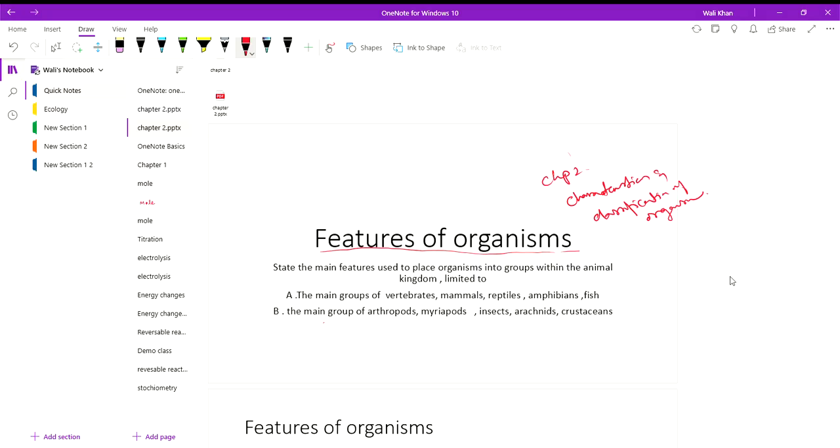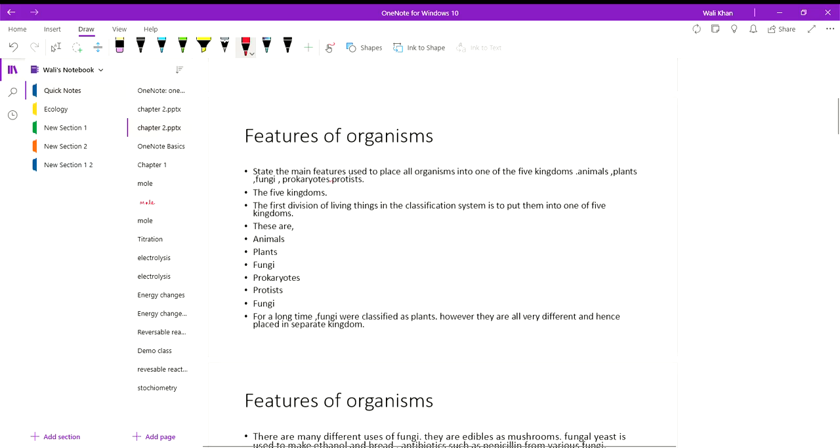State the main feature used to place organisms into groups within the animal kingdom, limited to the main groups of vertebrates: mammals, reptiles, amphibians, fish. The main groups of arthropod: myriapod, insect, arachnids, and crustaceans. So we have to look at them one by one.